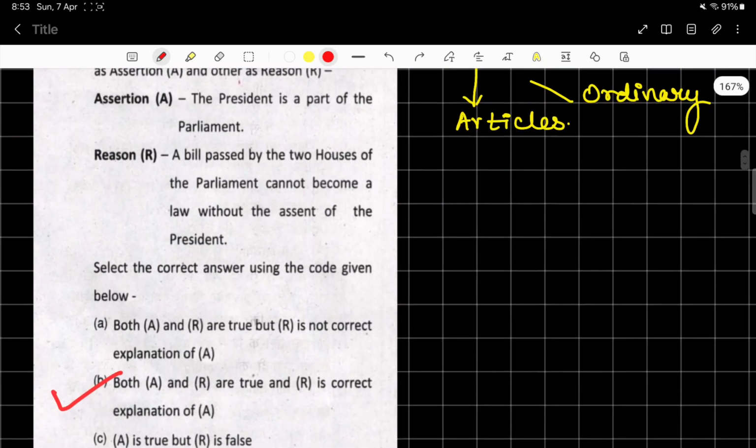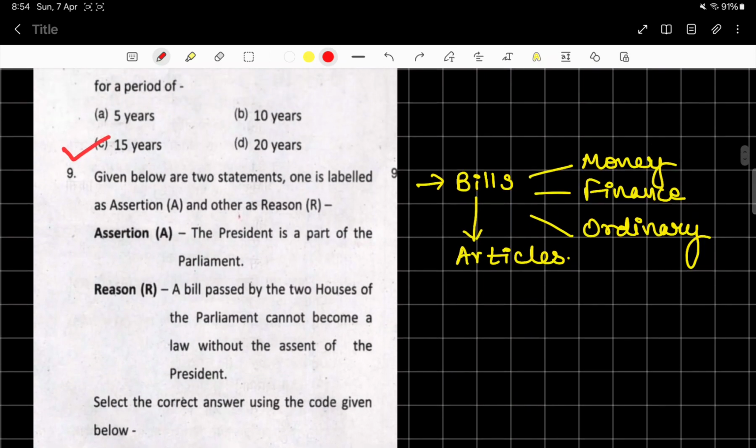First of all, both the statements are true, as you might have understood by reading only. And the second statement is justifying the first statement. The President is definitely a part of the Parliament. I hope we have all read this thing very nicely.